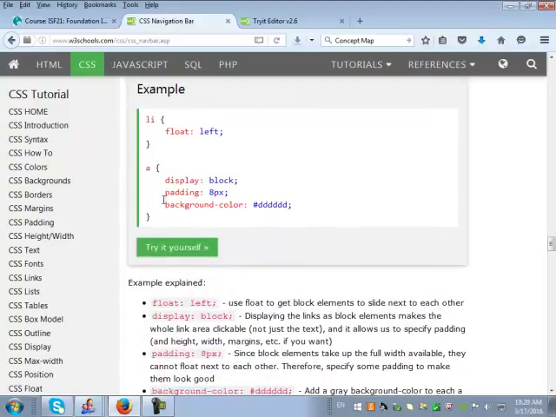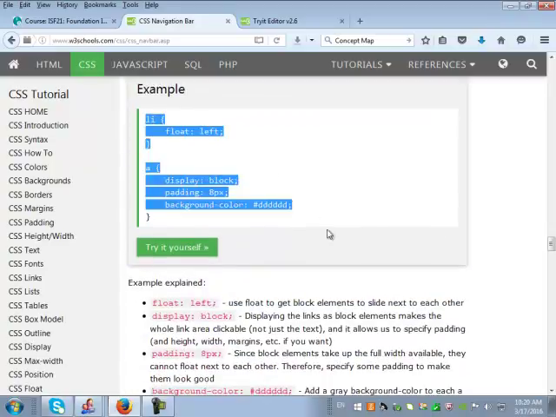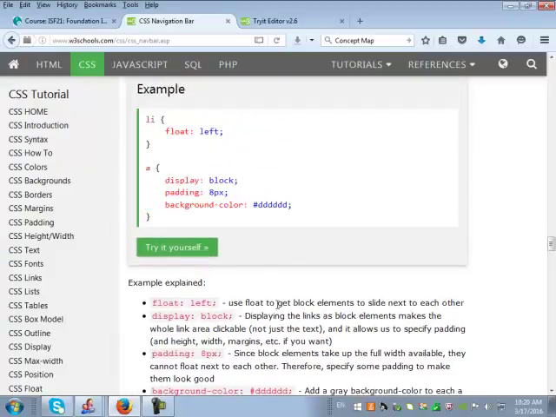And over here again, all this code here is explained very nicely. It says float left means float to get block elements to slide next to each other, and that is what is happening here. If you click on try it yourself, you can see it. And display block over here for the A tag, it explains what it does. Displaying the links as block elements makes the whole link area clickable, not just the text.